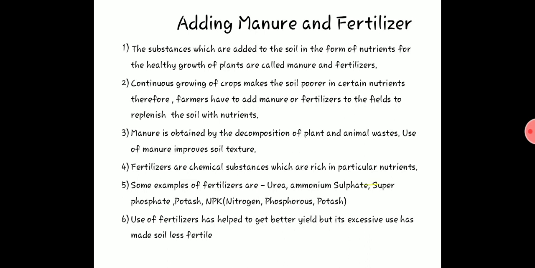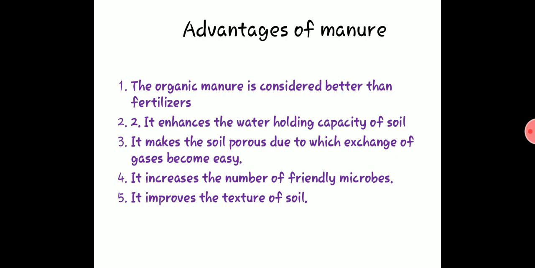So what is the next slide? The next slide points out the advantages of adding manure. Here they are telling that organic manure is considered better than fertilizer, as I already told. Why? Because it enhances, meaning improves, the water holding capacity of the soil. The soil can absorb more water if it is soft and has good texture.